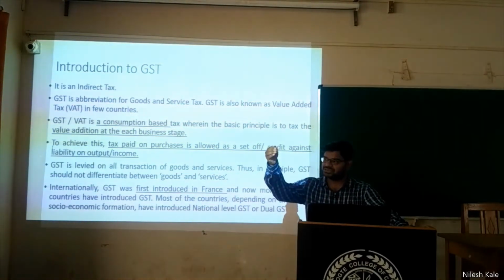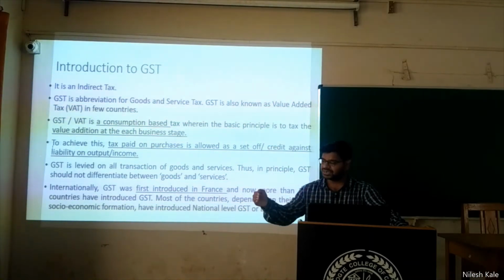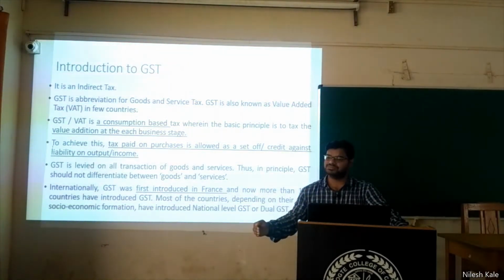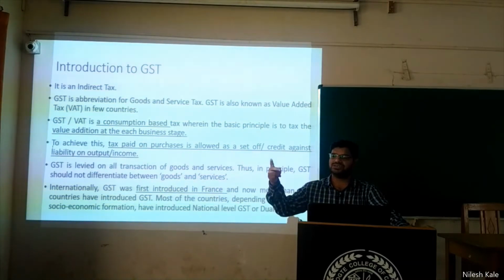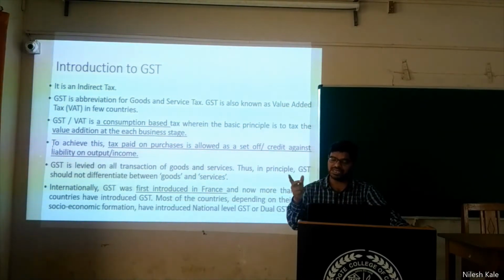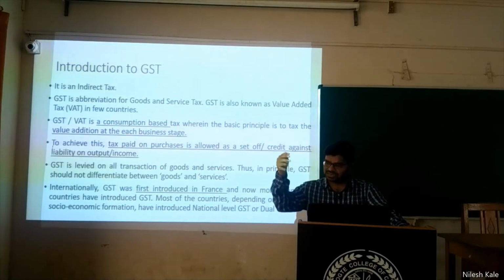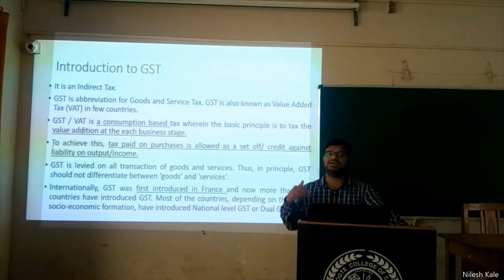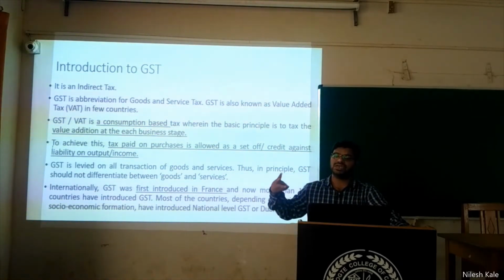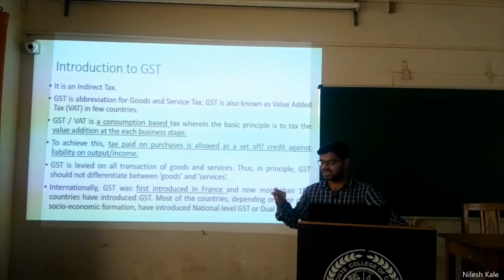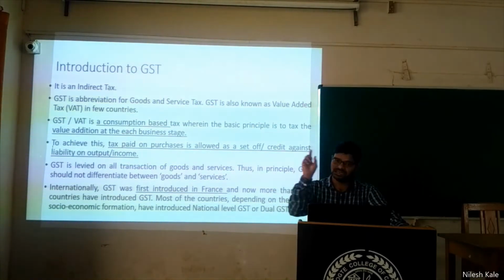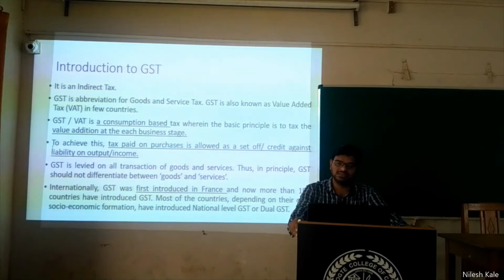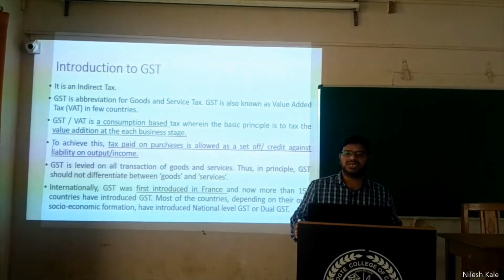See, manufacturer, wholesaler, retailer, and then consumer. These three people: the manufacturer will take his profit, the wholesaler will take his profit. Take means he is adding that profit in that good, and then he is selling it further. The retailer will add his profit, and then he will sell it further. So these three value additions have been made here, and for these three value additions they have to pay the taxes. Which tax? Goods and services tax.